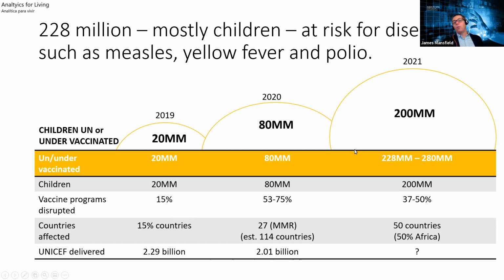Fast forward, because it's a whole other year, right? And more births, where someone needed to get vaccinated. And now we're at 200 million, right? So we'd have roughly 50 to 75%, and now 37 to 50% of all those countries' programs that were disrupted, and you have children that were not vaccinated.